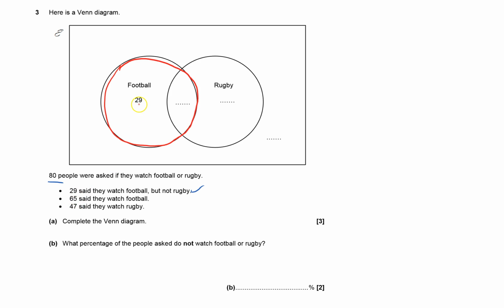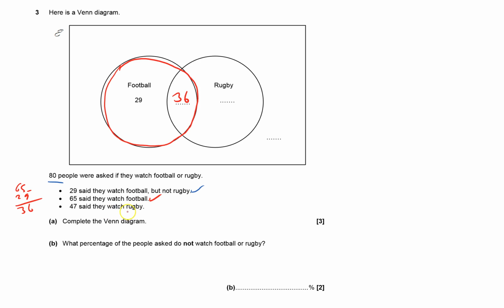We've got 29 already, so I need to put a little bit more in there. So I've got to do 65 take away 29. You've got a calculator anyhow, but that is 36. So it's got to be 36 people there. And I've done that statement. I quite like ticking them to see when I've done them.